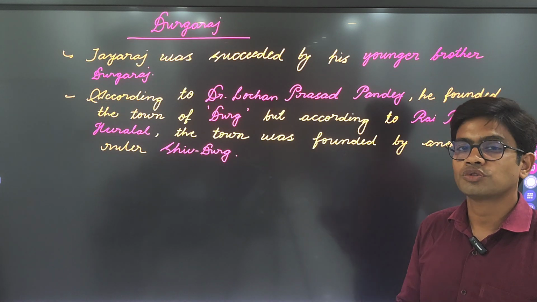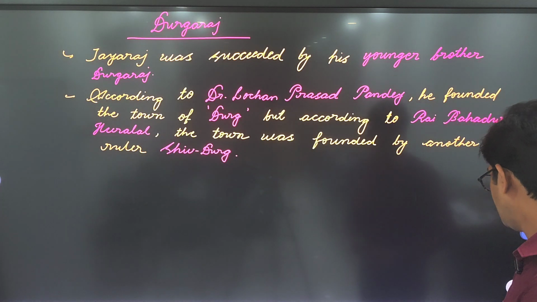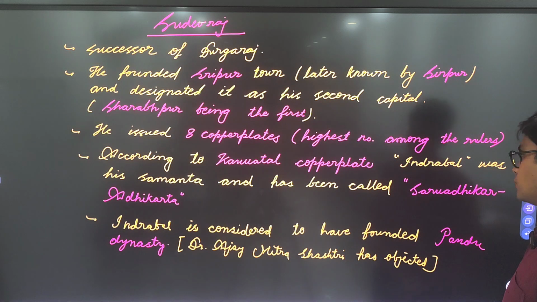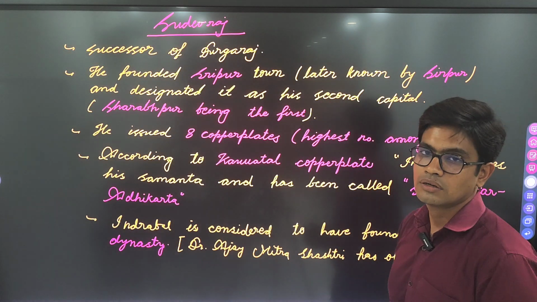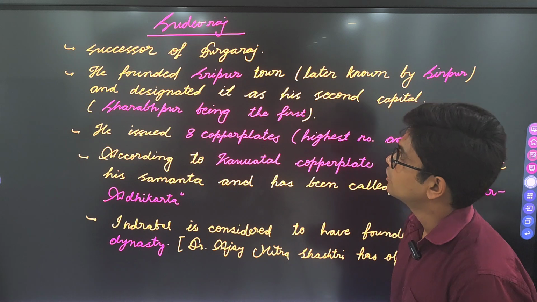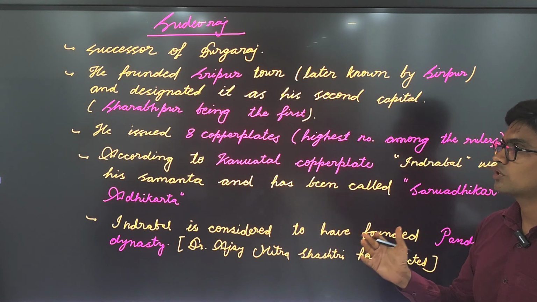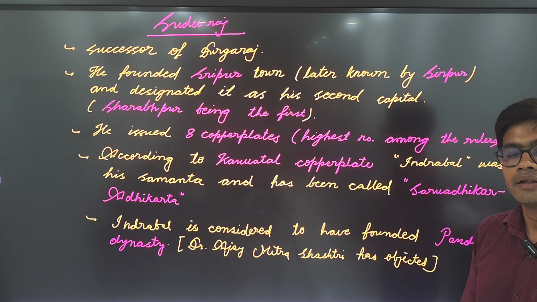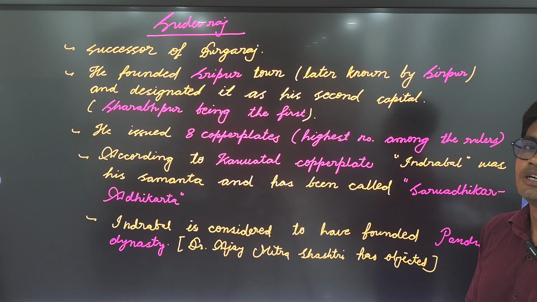Now let's move on to the next ruler of Sharabhpuri dynasty. The third one was Sudevaraj, a very important ruler. Sudevaraj was the successor of Durgaraj, and he founded a town known as Sripur.